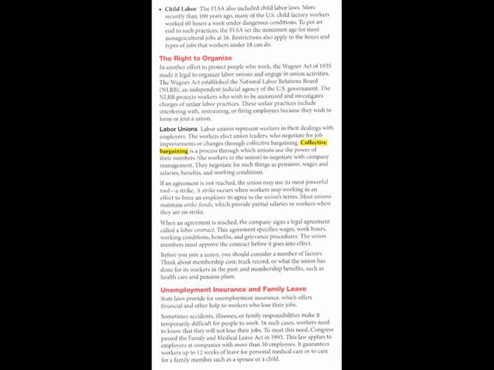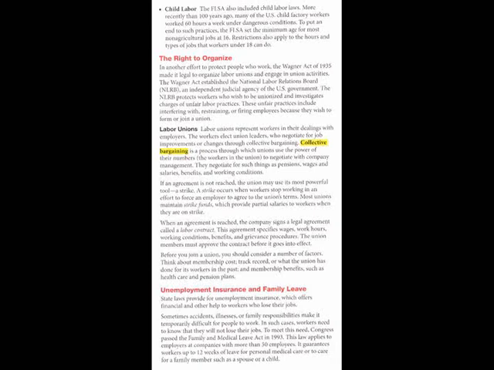The union members must approve the contract before it goes into effect. Before you join a union, you should consider a number of factors. Think about membership cost, track record, or what the union has done for its workers in the past, and membership benefits, such as health care and pension plans, unemployment insurance, and family leave.